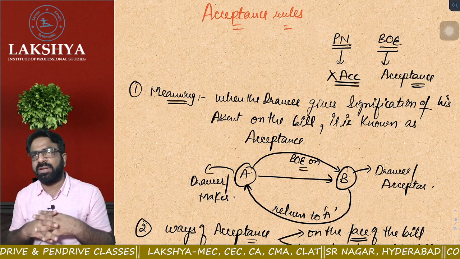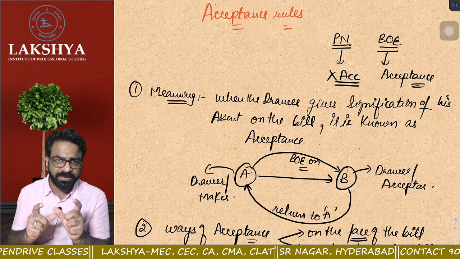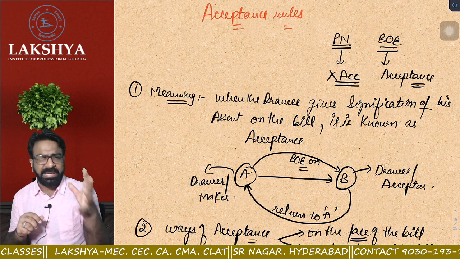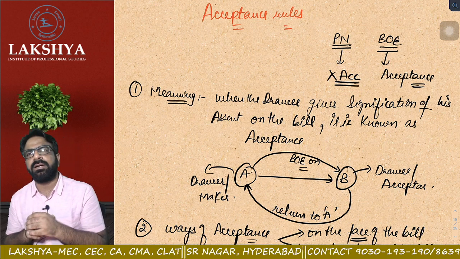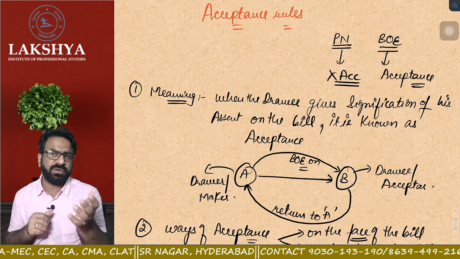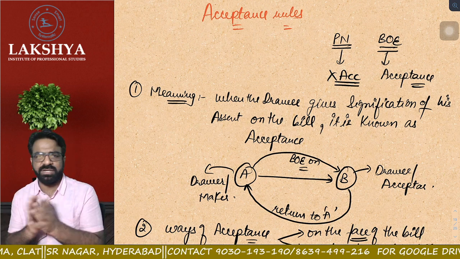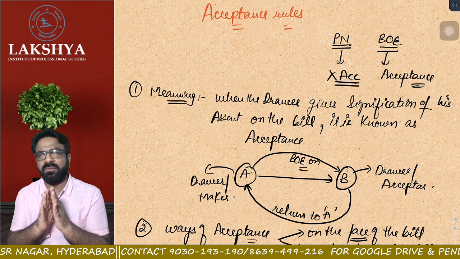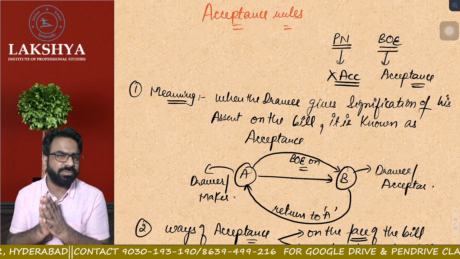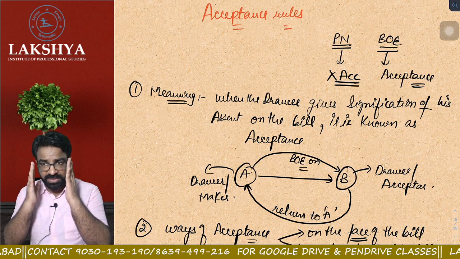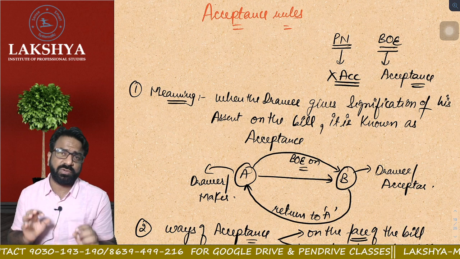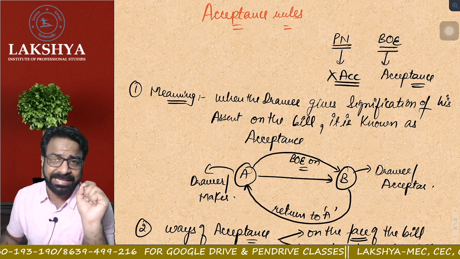So after that we'll be left with the banker customer relationship. We'll be left with one small topic called material alteration and rules of dishonour. We'll understand the rules of dishonour, notice of dishonour, all those rules relating to dishonour. So that will not take more than 2 to 3 sessions maximum. Another 2 to 3 sessions में we will be in a position to complete our NI Act 1881.